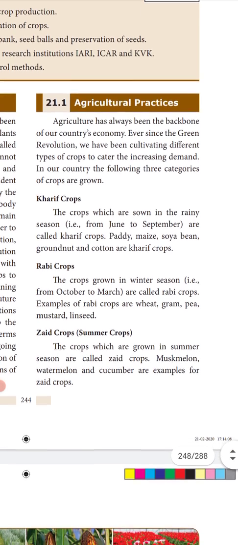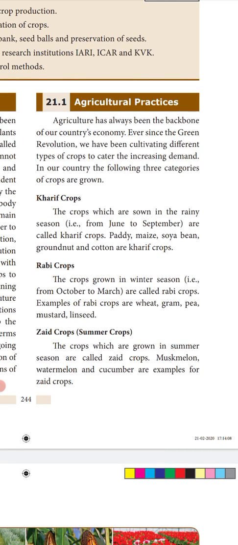Then Rabi crops. Rabi crops are grown in the winter season. They don't require much water, but the temperature should be in the particular condition where they can grow. For example, wheat, gram, pea, mustard, and linseed are cultivated during the months of October to March. You get peas during this season, and the price of peas will be less.